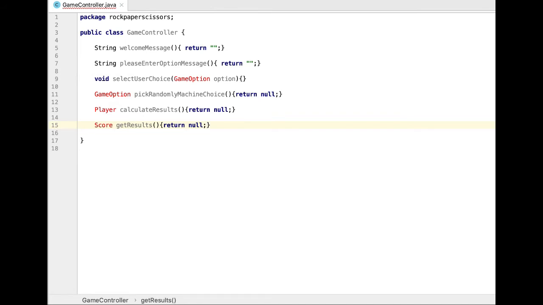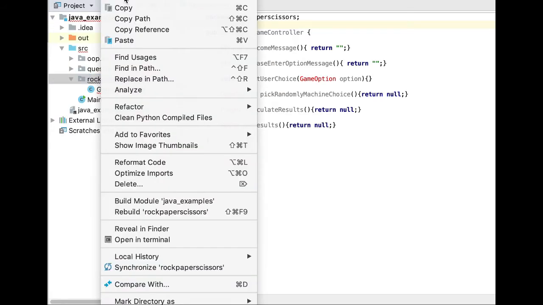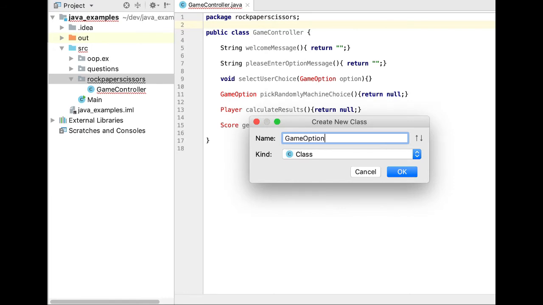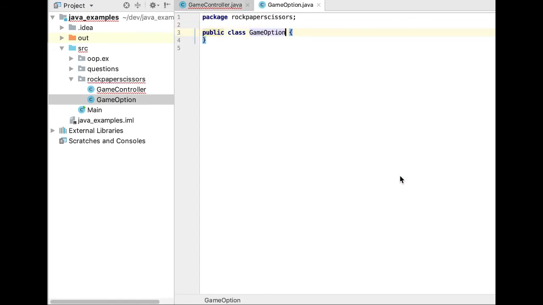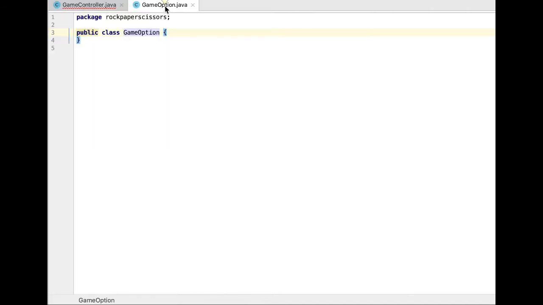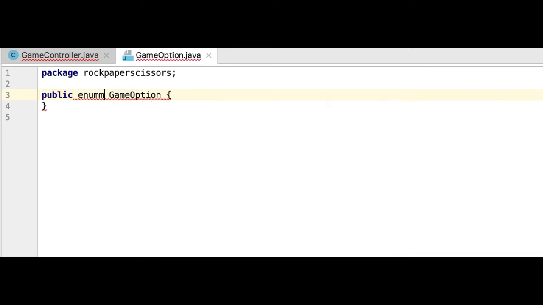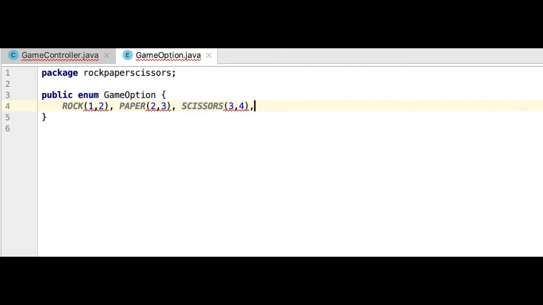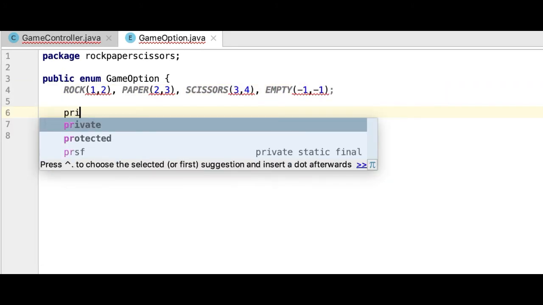Alright, so those are the key actions that our game is gonna need. However, we are missing a few classes. We will need a GameOption, which is a class that represents the game options. So those will be rock, paper, and scissors. Here note that it's a good idea that you include an empty option, so you can avoid null pointers.